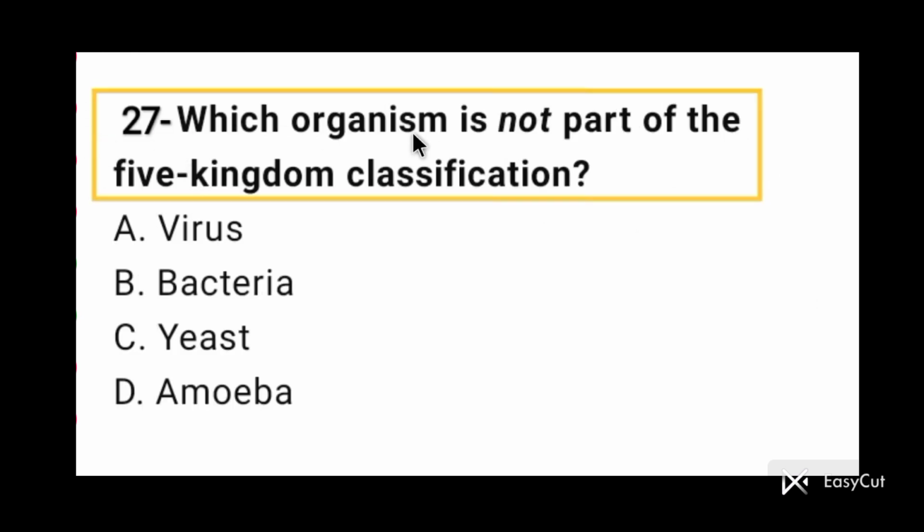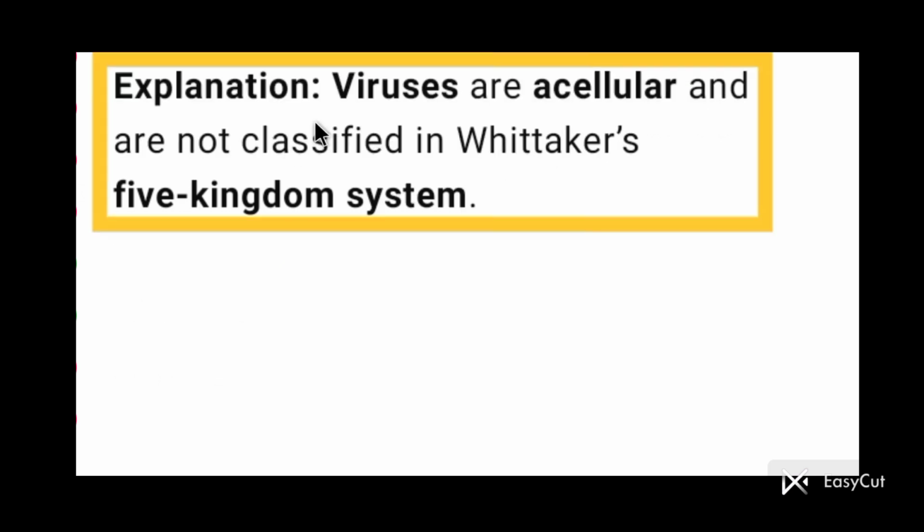Question number 27. Which organism is not part of the 5 kingdom classification? Answer is option A. Viruses are not part of the 5 kingdom classification. Viruses are acellular and are not classified in Whittaker's 5 kingdom classification.